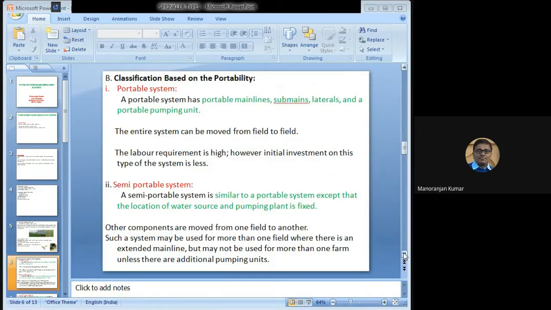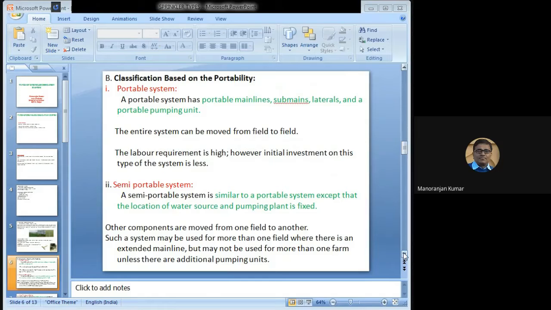In the semi-portable system, the semi-portable system is similar to a portable system, but the difference is that the location of water source and the pumping plant is fixed. In the semi-portable system, the water source will be fixed and pumping plant will be fixed. The pumping plant was not fixed in the portable, but in this case, pumping plant is fixed, and other components will be portable. So this is the difference between portable and semi-portable.